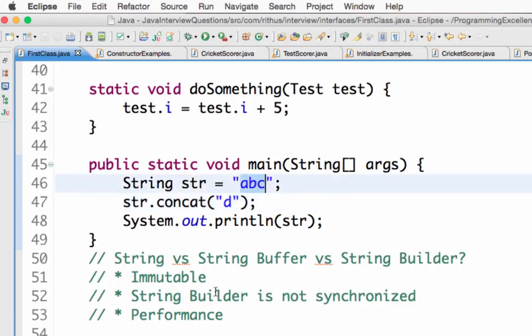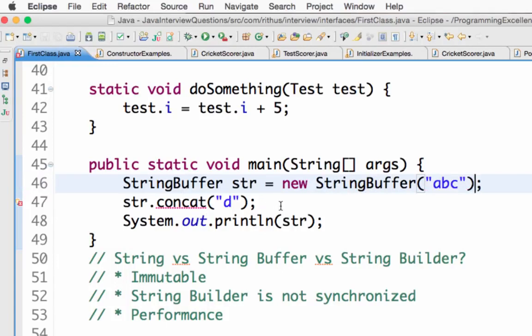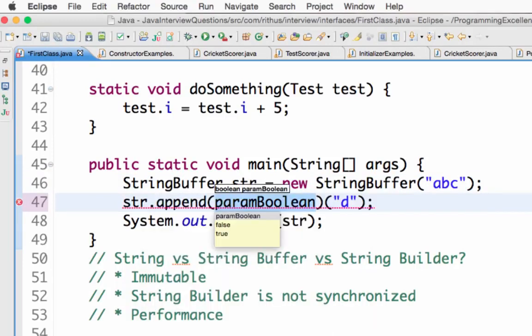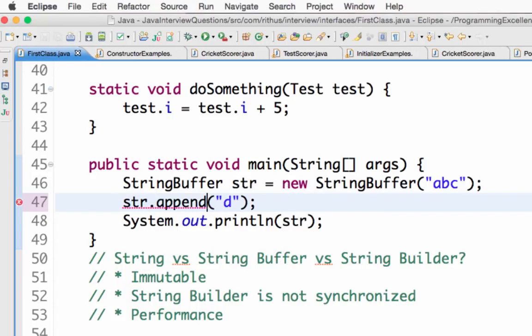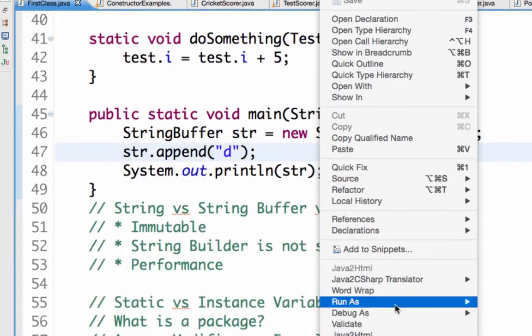So that is immutable. Whereas with string buffer, if I did a StringBuffer str is equal to new StringBuffer of abc, and did, let's say, str.append d, you would see that the value would be modified.